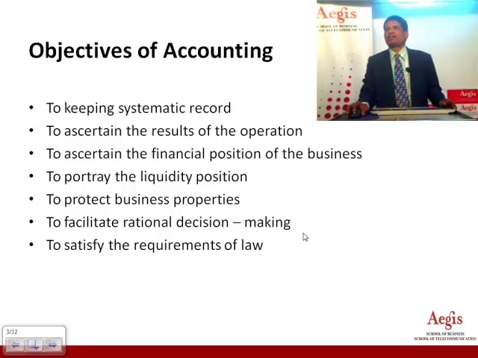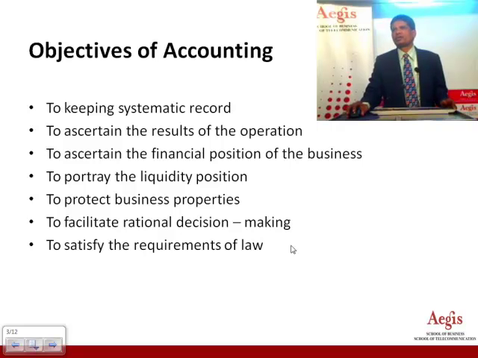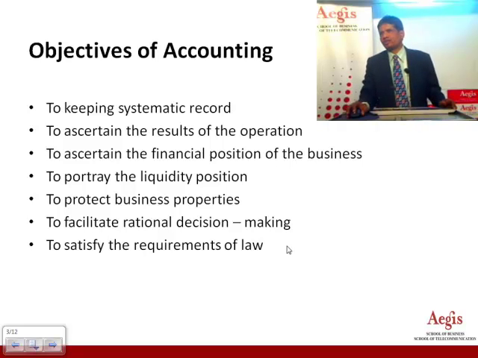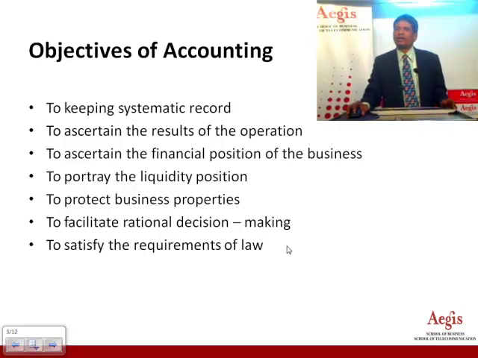Let us try to understand the objectives of accounting. The most important objective of accounting is to maintain up-to-date records, because if you can maintain the records, then you can work out a suitable profit and loss account and balance sheet. So accounting ascertains the results of the operations. It ascertains financial position as at the particular accounting year end.